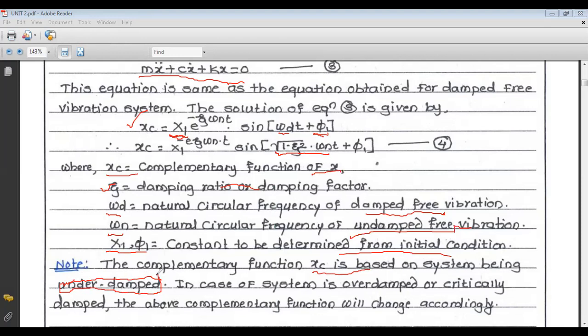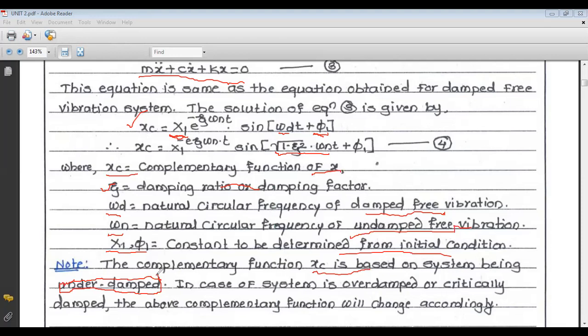We know the solution for the over damped system and the solution for the critically damped system. Accordingly, the complementary function will change if we change the system, either over damped or critically damped. But in this problem we are taking the under damped system.